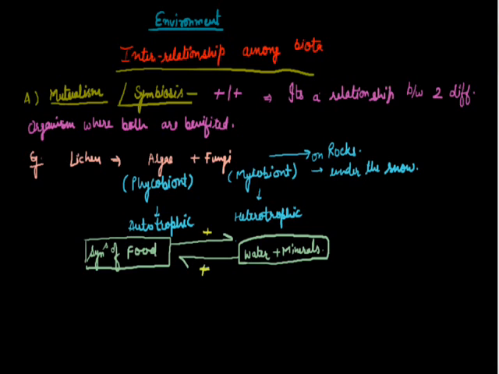This is mutualism. Now, one more very important point regarding mutualism. There are many interrelationships where both are benefited, but what is the main point here? If you separate both partners from each other, then they will die. So mutualism is a strong bonding between two organisms.